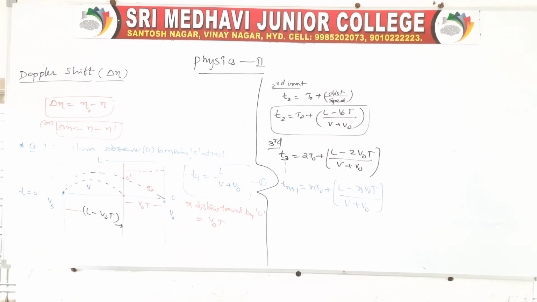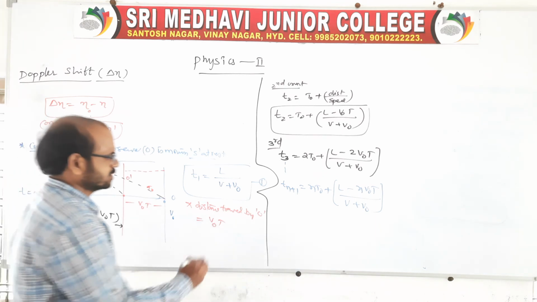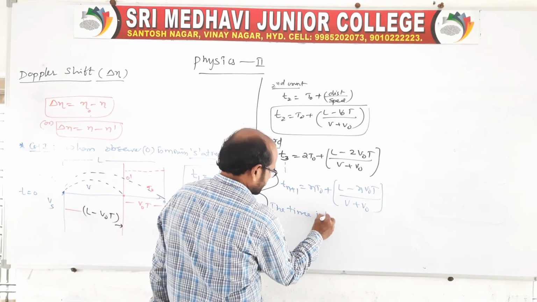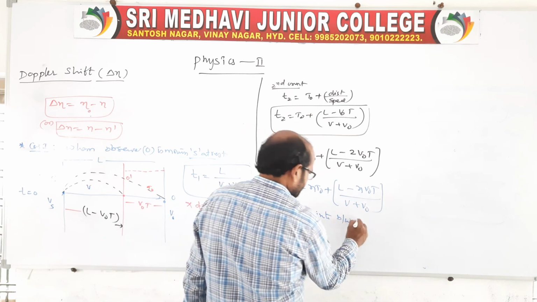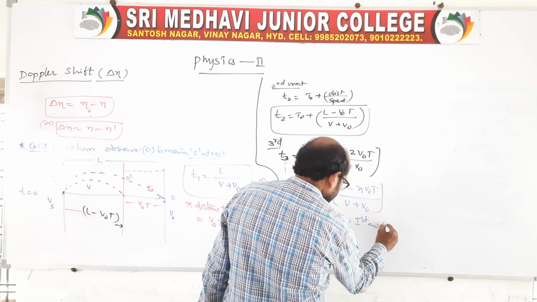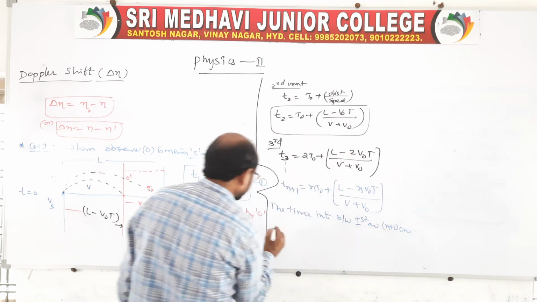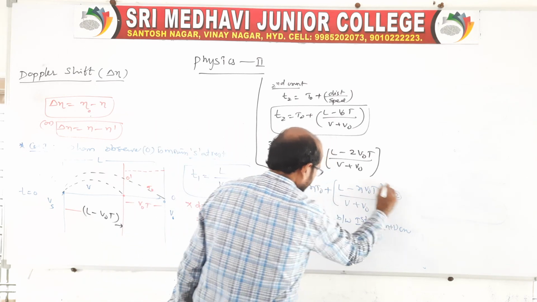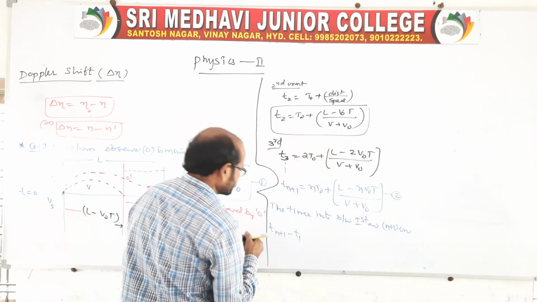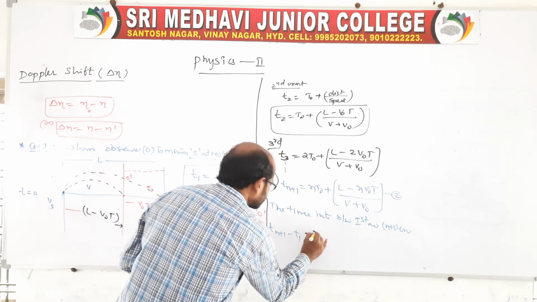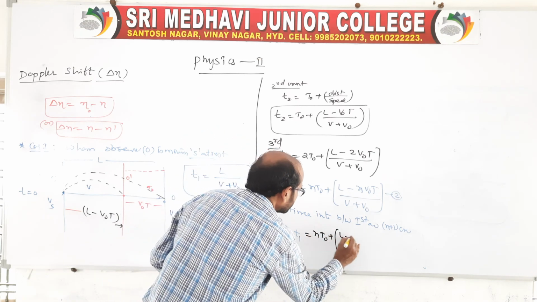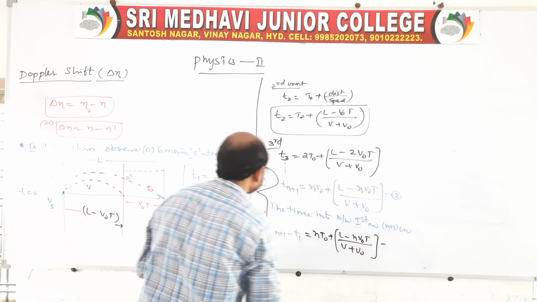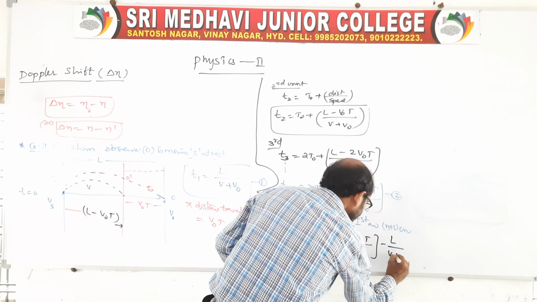The time interval for the arrival of the first and (n+1)th crest, that is, the time interval between the first and (n+1)th crest. In that, you take T(n+1) minus T1. You take from equations 1 and 2, therefore we get T(n+1) is n T naught plus L minus n v naught T by (v plus v naught) plus v naught minus L by (v plus v naught).